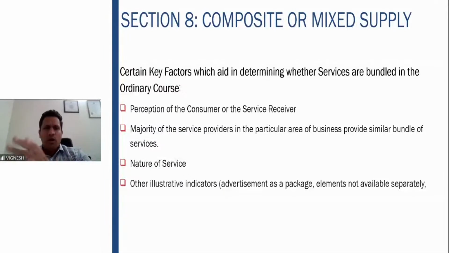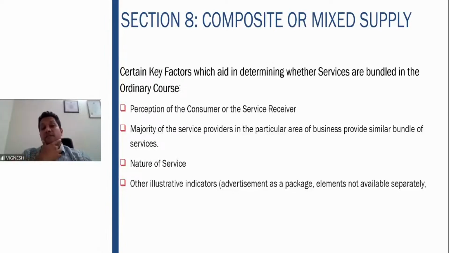So what are the key factors which decide whether the services are bundled in the ordinary course or not? What are the main things which help you identify whether it is naturally bundled or not? First thing is the perception of the consumer or the service receiver. How does the consumer look at a particular product? If he looks at purchasing a laptop, his main intention is to purchase the laptop only. The bag automatically comes with it. Then, the majority of service providers in the area of business provide a similar bundle of services. So whoever is the laptop seller, even the competitors in the market who have other stores, they also sell laptops with a bag only. Majority do that only. So therefore, definitely the laptop is the principal supply.